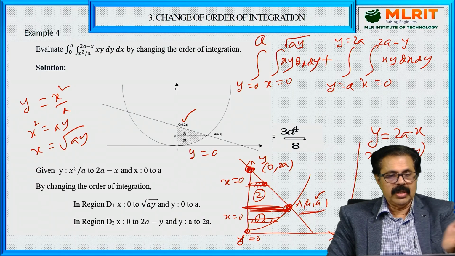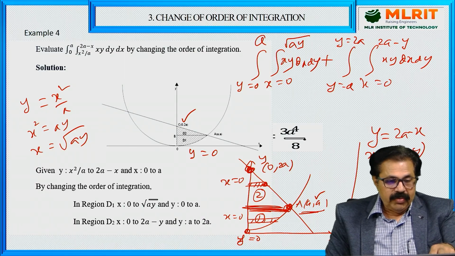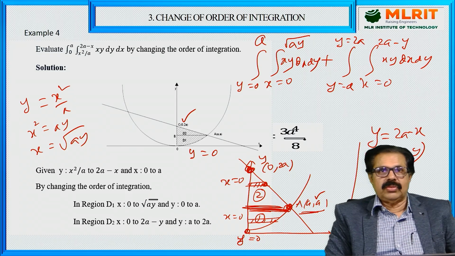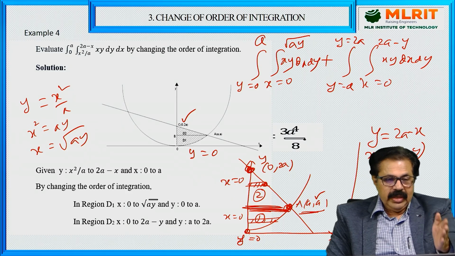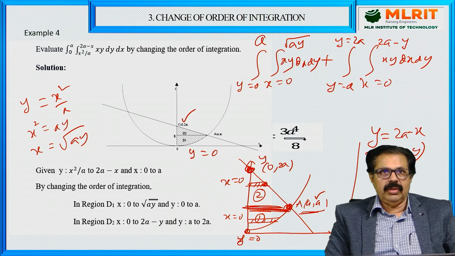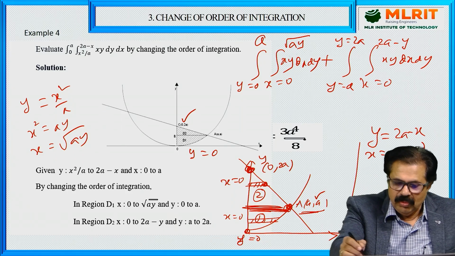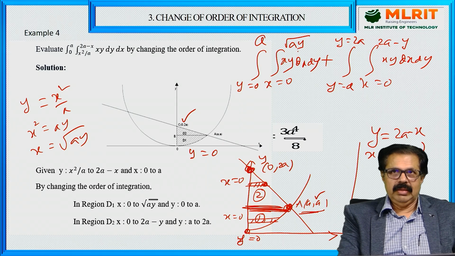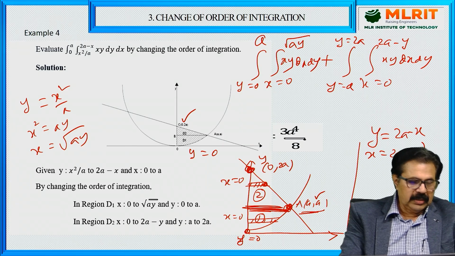So that's how you can convert inside y into inside x. The only thing is that a single region of integration is converted into two regions of integration, and then you have to find the values of both individually. That can be done very easily.